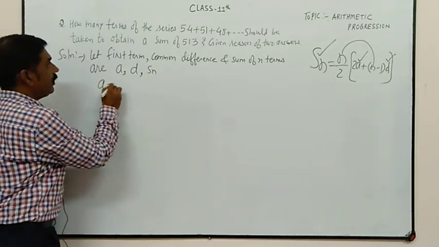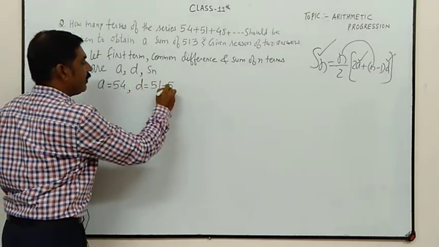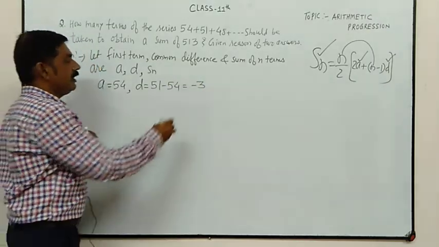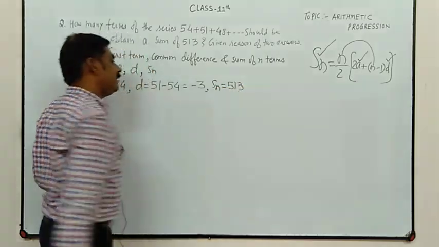So a is equal to 54, d is equal to 51 minus 54, which is minus 3, and Sn is equal to 513.